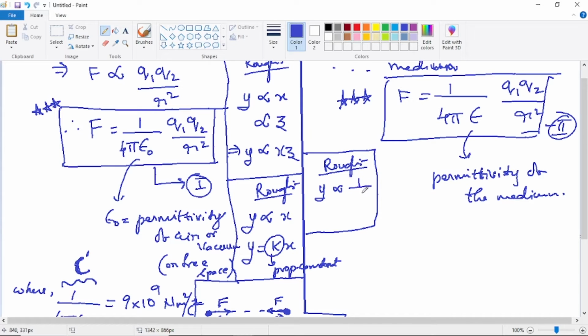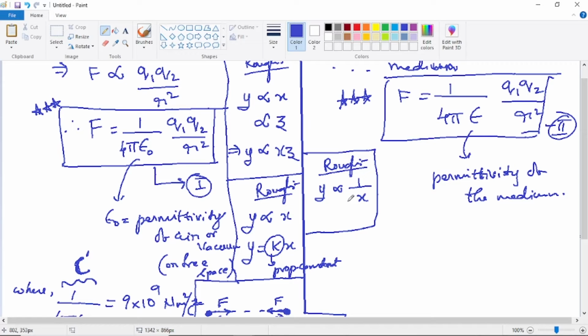Y is inversely proportional to x. So if x is doubled, y actually gets halved. If x is increased, y gets decreased. If x is doubled, y actually gets halved. It can be easily proved from this particular equation. You can just test it. Try to prove it. Very easily it can be proved.